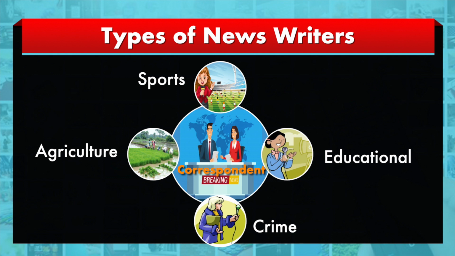Being an expert in agriculture, people expect a lot of inputs related to agriculture and allied sciences from me. And if somebody is specialized in sports, he deals with all the sports related issues. So we have correspondents who have a particular domain.